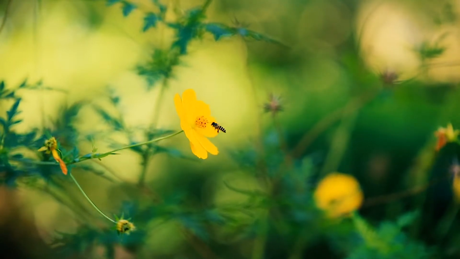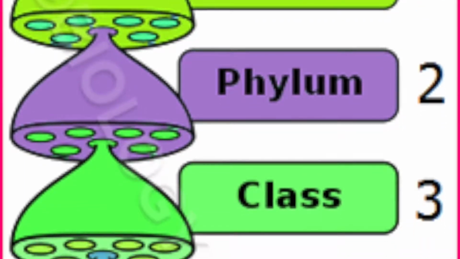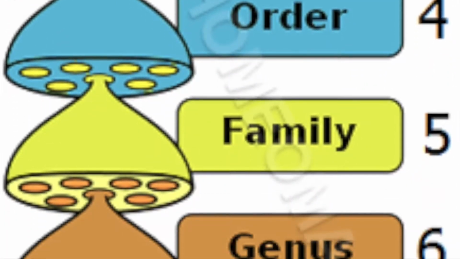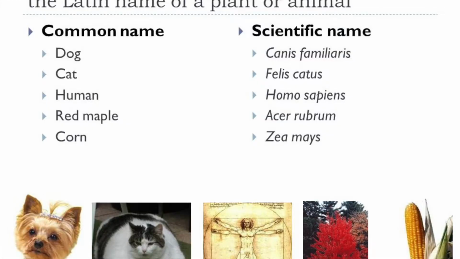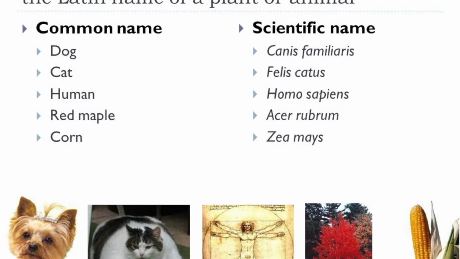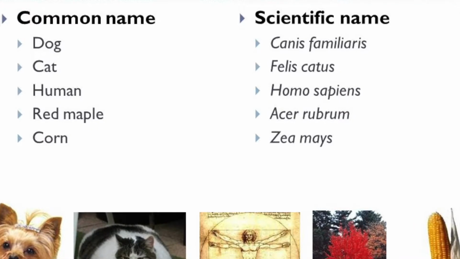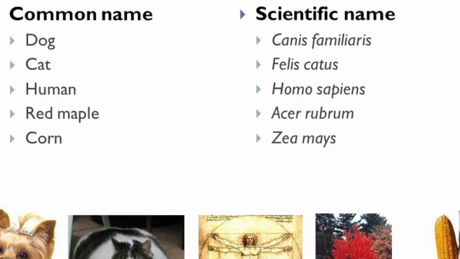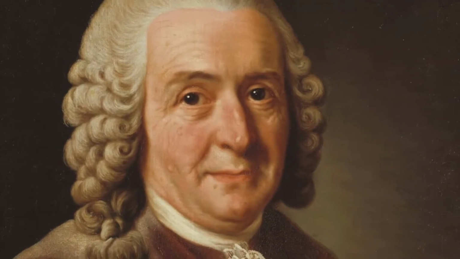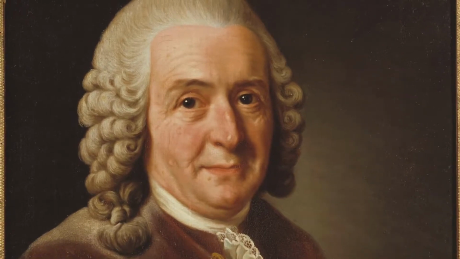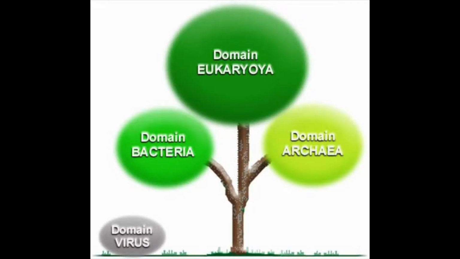Today we still use his taxa: kingdom, phylum, class, order, family, genus, and species. We, according to his binomial nomenclature system, still give organisms their names in two parts, according to their genus and species. Usually these Linnaean names are in Latin, hence they are often informally referred to as Latin names. There have been some alterations made to Linnaeus' system. For example, a new taxon was introduced called domain.